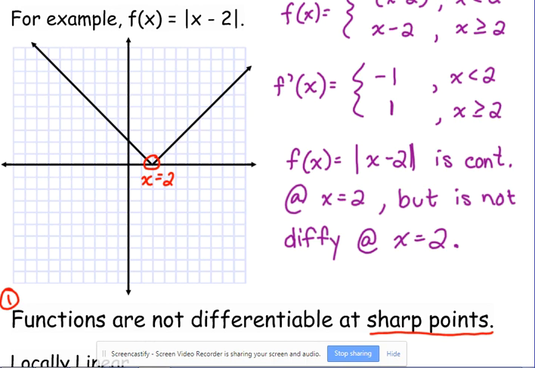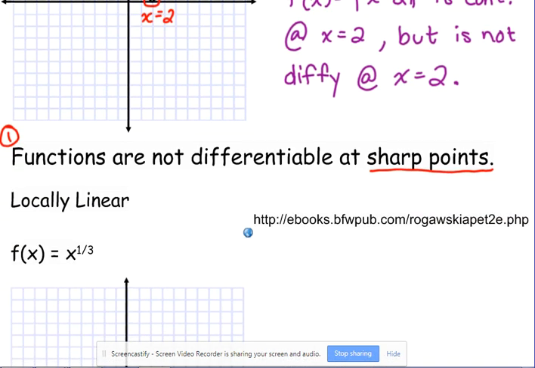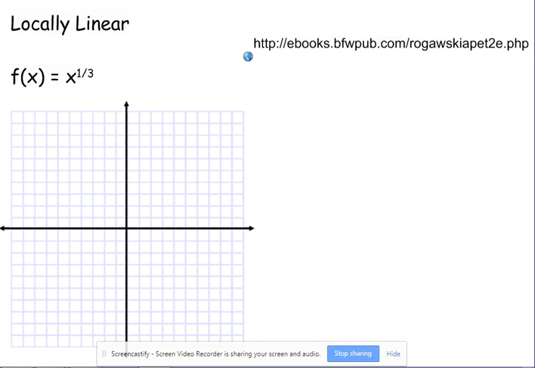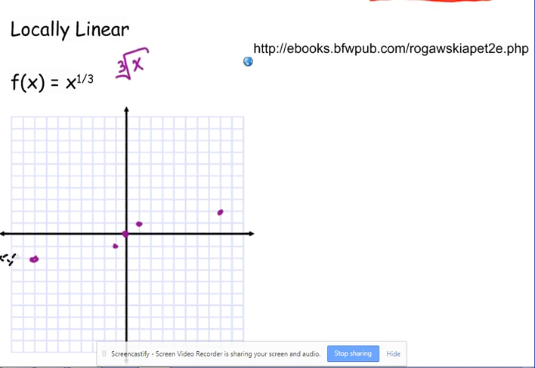All right, there's another scenario. We call it locally linear. So we're looking at the function x to the 1/3, that's also known as the cube root of x. If we graph that, we get a function that looks something like this.